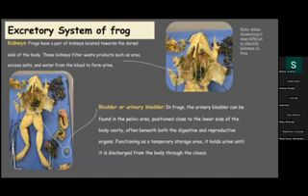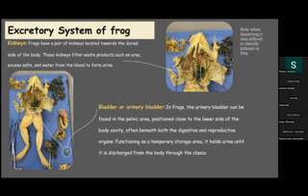So then there's the excretory system of the frog, which consists of kidneys and bladder. Frogs have a pair of kidneys located towards the dorsal side of the body. These kidneys filter waste products such as urea, excess salts, and water from the blood to form urine. And while dissecting the frog, the kidneys were hard to identify, but they were below all the other organs.